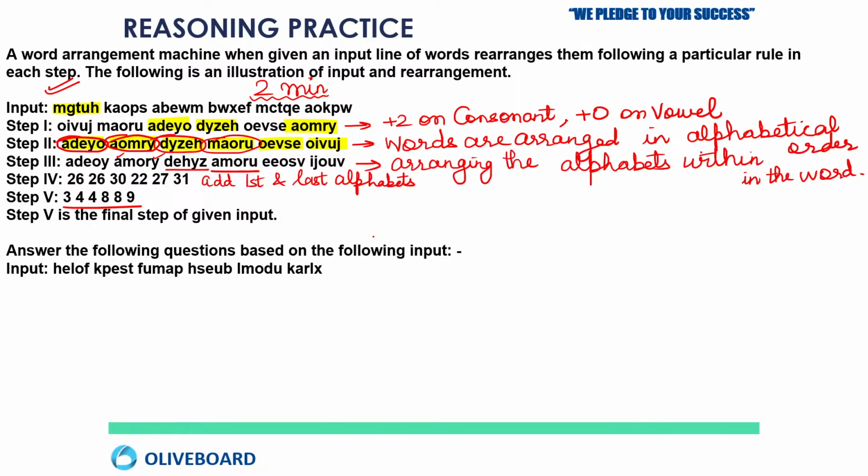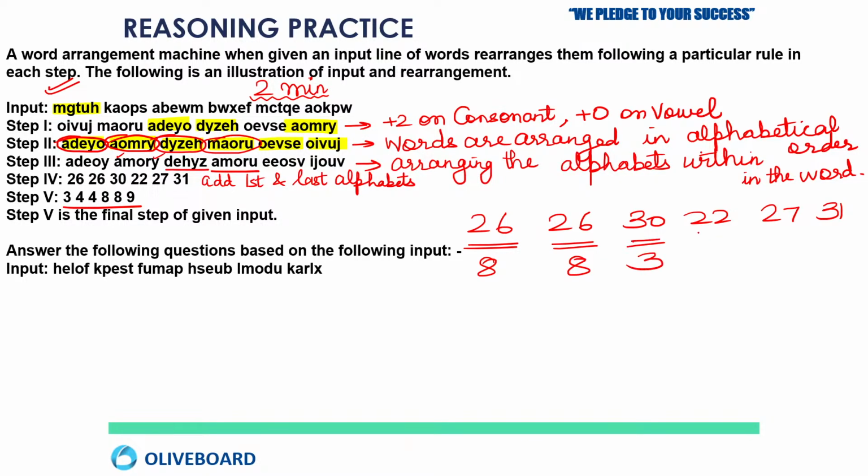Okay, so here, in step number 4 you had 26, 26, 30, 22, 27 and 31. If you add 2 plus 6, it will be 8. 2 plus 6 will be 8. 3 plus 0 will be 3. 2 plus 2 will be 4. 2 plus 7 will be 9. 3 plus 1 will be 4. So we are arranging all the sums of digits of the numbers that are there in step number 4.